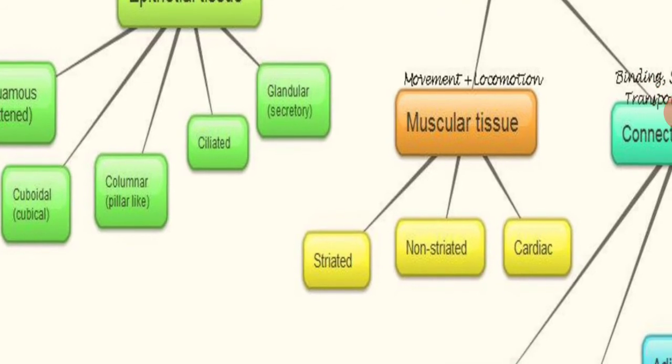Muscular tissue is of three types: striated, non-striated and cardiac. Cardiac muscle is exclusively found in the heart tissues, and the non-striated and striated are the involuntary and voluntary muscles.